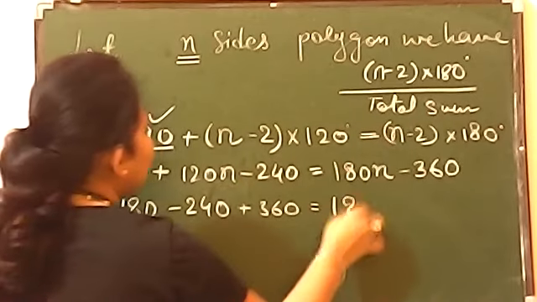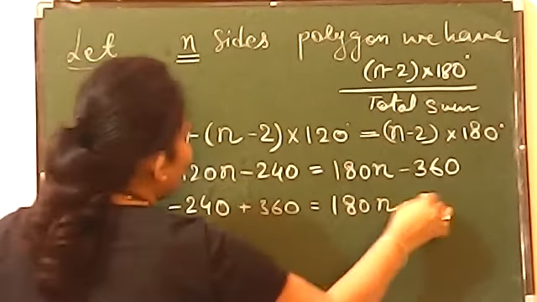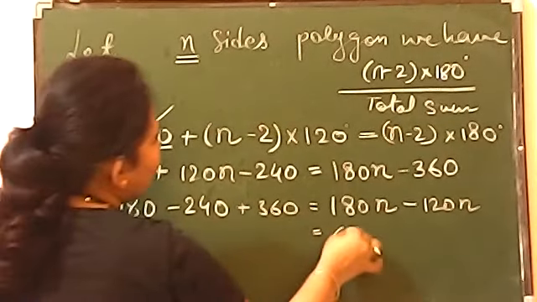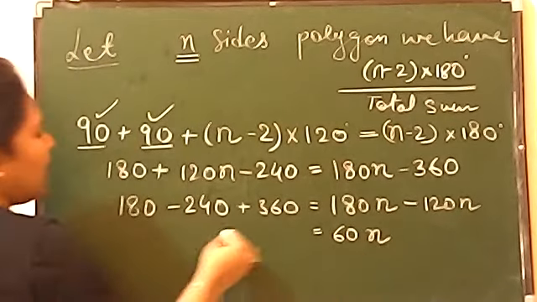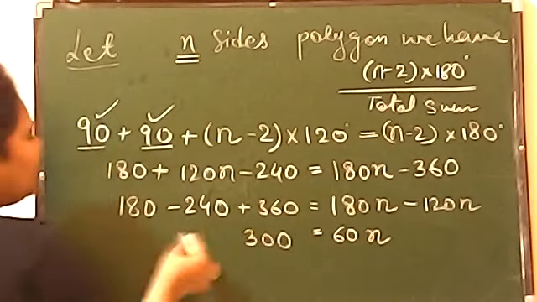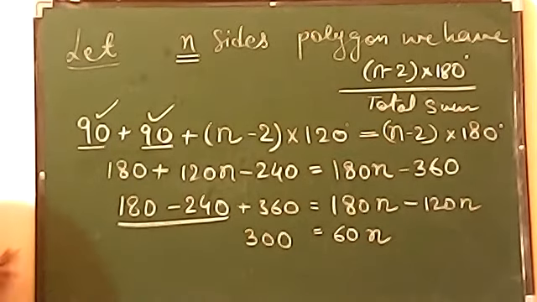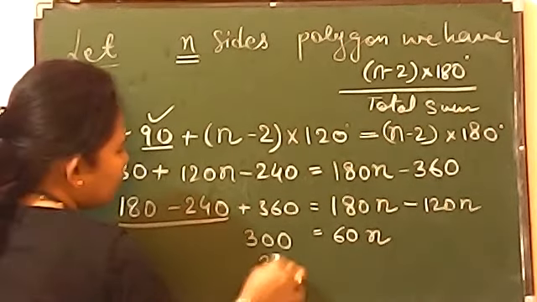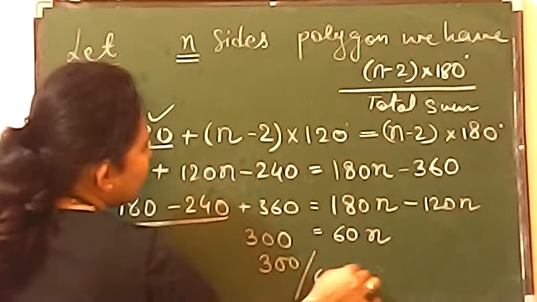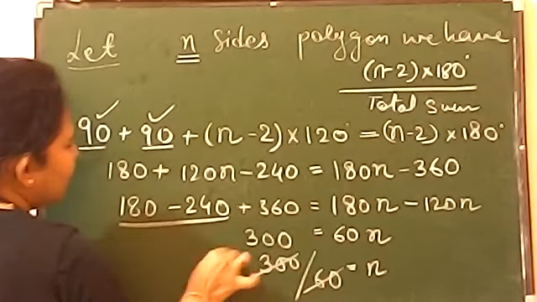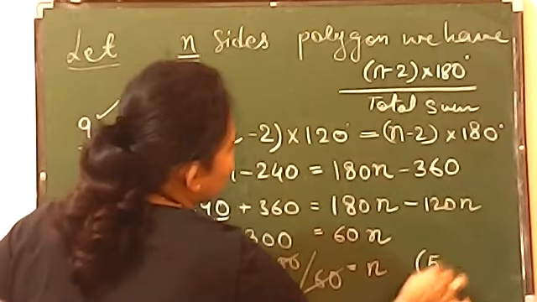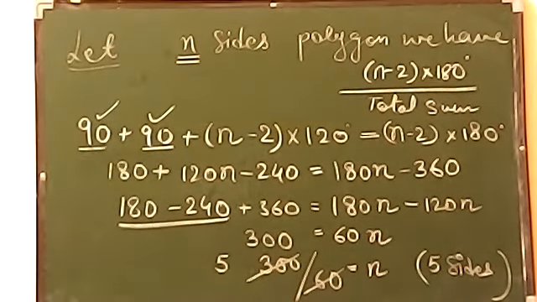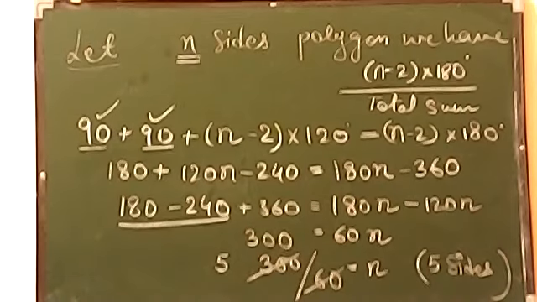And this side we have 180n, minus 120n. So this is minus 120n. Now when you subtract it, it will give you simply 60n, and on this side you will get 300. Minus 60 plus 360 will give you plus 300. So now 300 divided by 60 will give you n. It will go 5 times. It means you have 5 sides in this polygon. It means you are talking about a pentagon in this question. This is finished now.